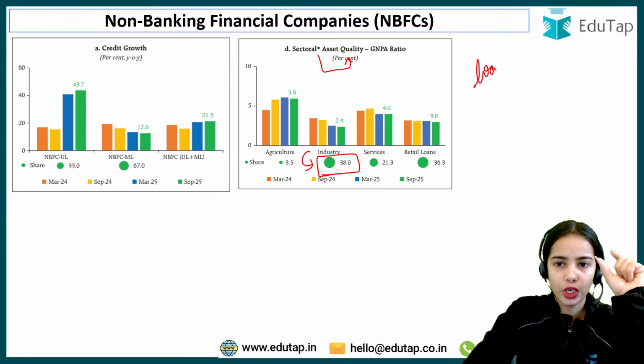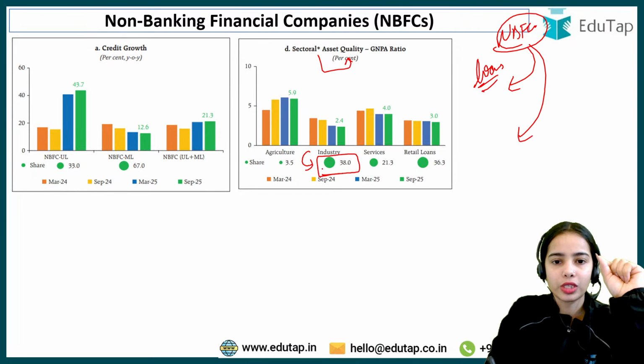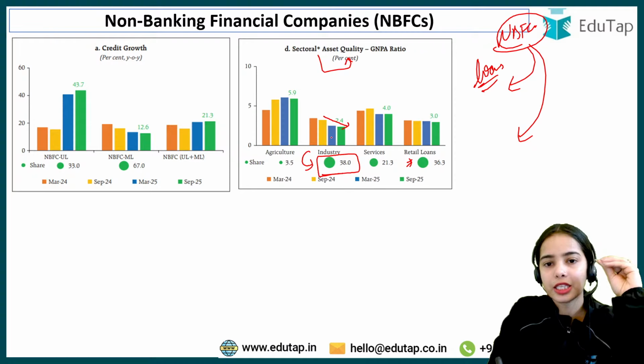The highest loans given by the middle layer and upper layer NBFCs go to the industry. Then there are retail loans given to individuals. In the industry, you can see a decrease in the gross non-performing asset, and in retail loans also a slight decrease has happened.